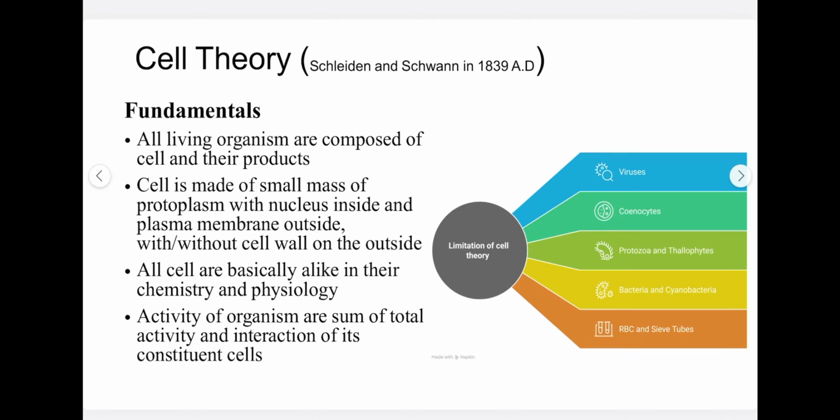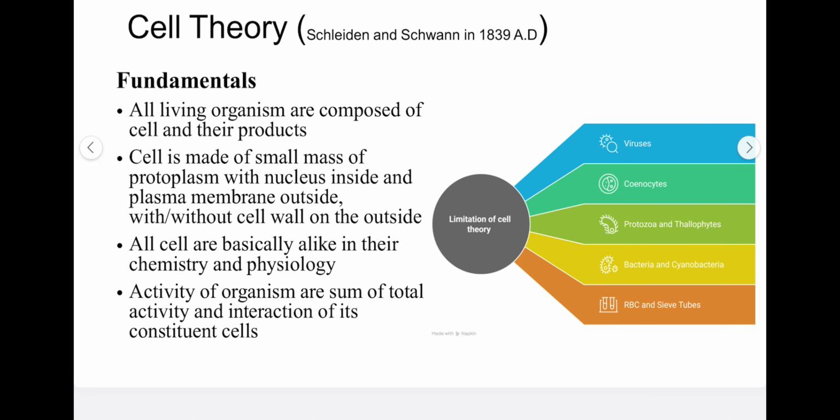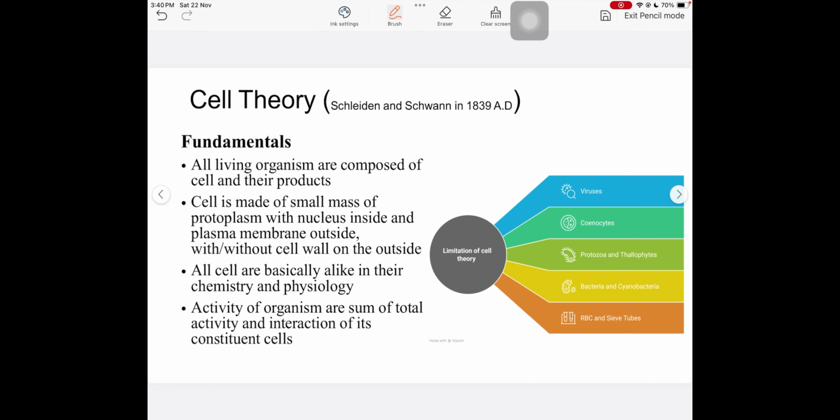So hello and welcome back. With the continuation of the cell biology, human cell biology, we'll be discussing the cell theory. This theory was proposed together by Schleiden and Schwann in the year 1839 AD.